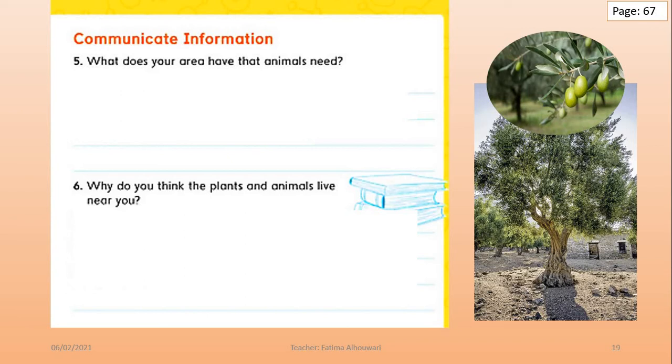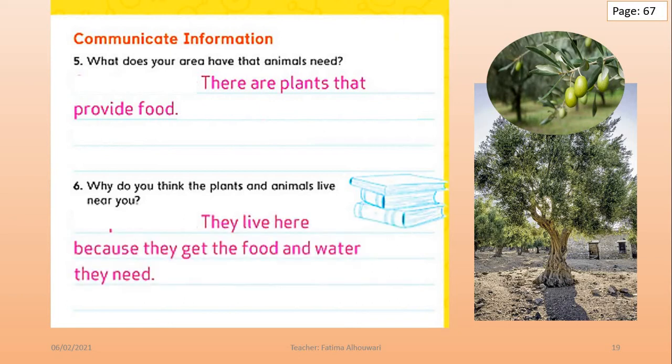Let's answer them together. Question number 5. What does your area have that animals need? I think there are plants that provide food. Question number 6. Why do you think the plants and animals live near you? A big question. They live here because they get the food and water they need. Otherwise, they will not.